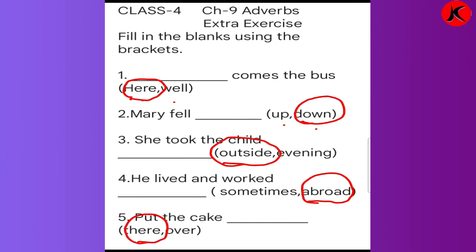So once again we will read, children. Here comes the bus. Number 2, Mary fell down. Number 3, she took the child outside. Number 4, he lived and worked abroad. Number 5, put the cake there.